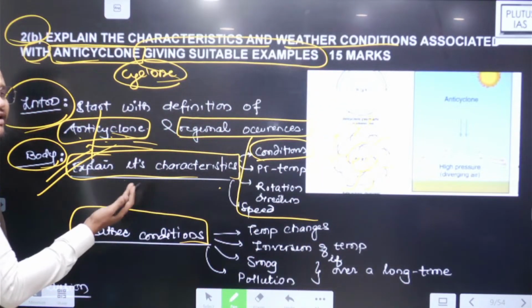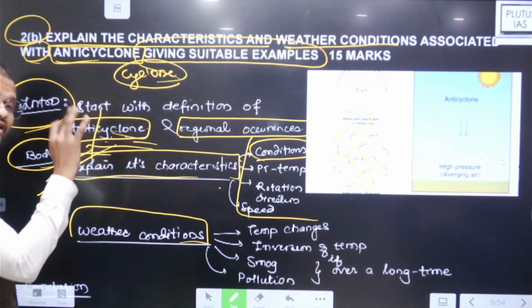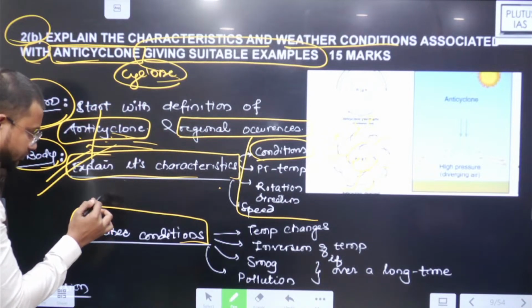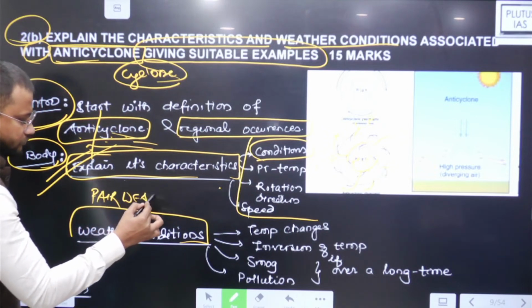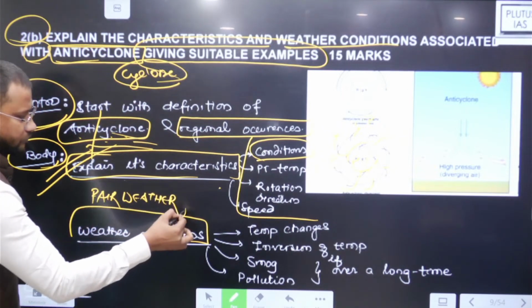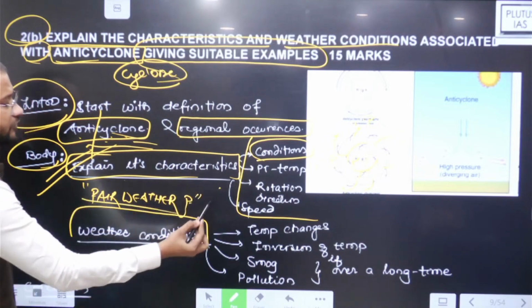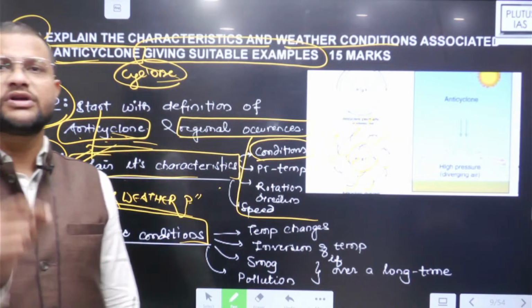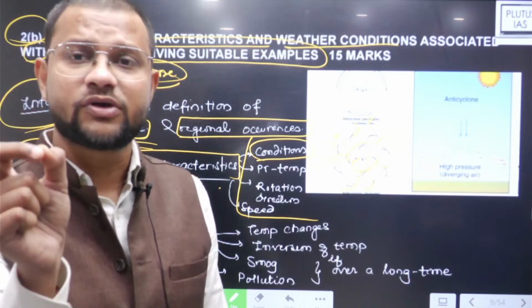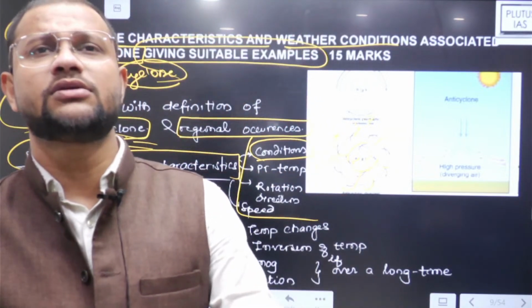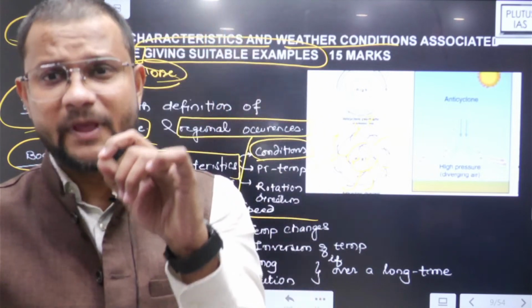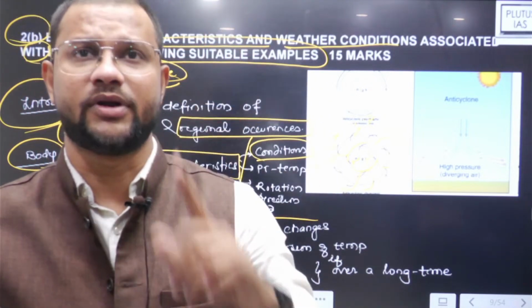See, weather condition of anticyclone: जैसे cyclone जो disaster phenomena है, anticyclone is rather a fair weather phenomena. Cyclone is rather a disaster, or disturbance oriented phenomena. However, anticyclone is a fair weather phenomena.